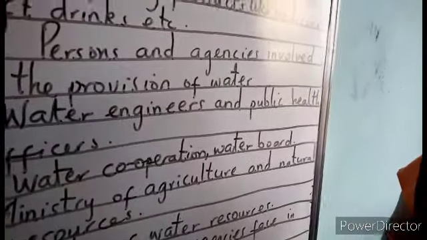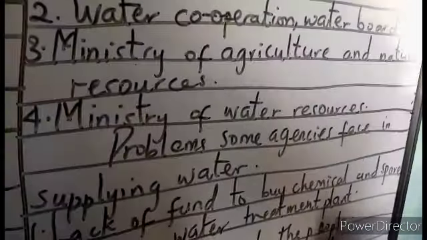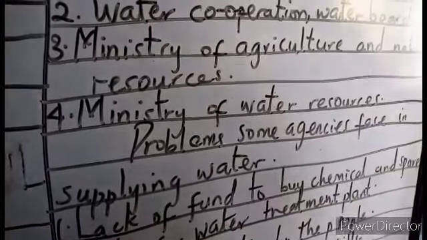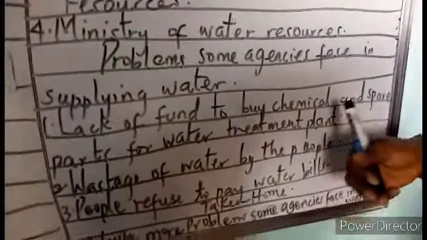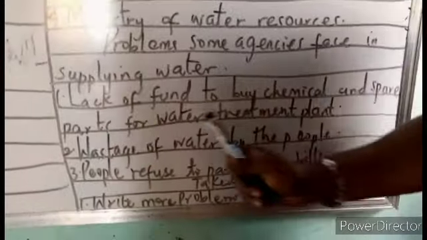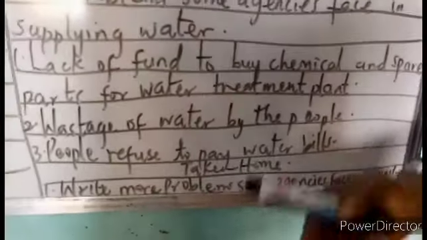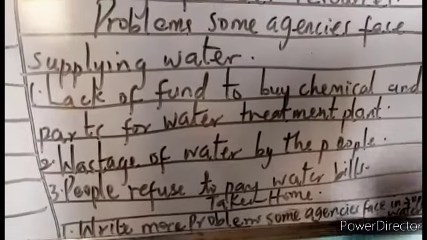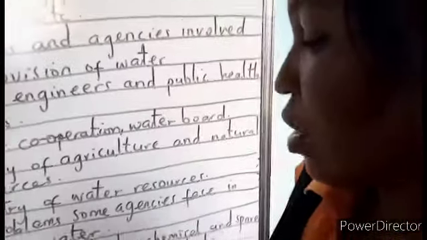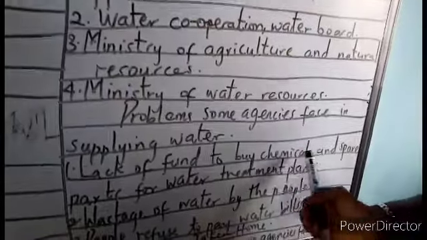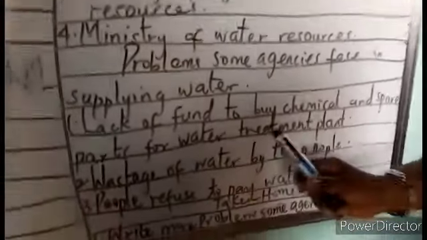Some of these problems are why our water supply is being reduced. Some of them is lack of fund. They don't have enough money to buy chemicals and spare parts for their water treatments, because we have to treat water so that it must not have taste. So for it not to have taste, it has to be treated. So lack of funds to buy chemicals and spare parts for water treatments.